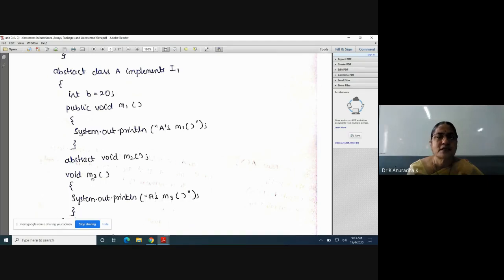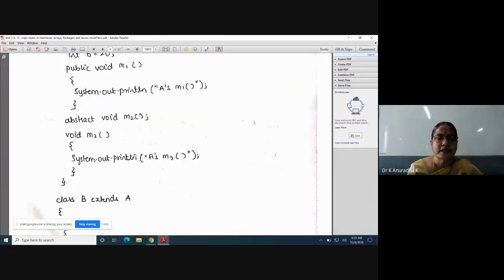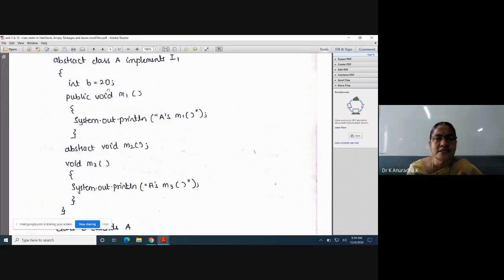This is why we should declare this as abstract: this class A consists of an abstract method. The rule is that a class which contains at least one abstract method must be declared as abstract, otherwise you will get compiler error. That's why I have declared this class A as abstract, because it contains one abstract method M2. Next, because inside this abstract class A I have one abstract method now, somebody must provide the implementation to this method M2. That is the first point.